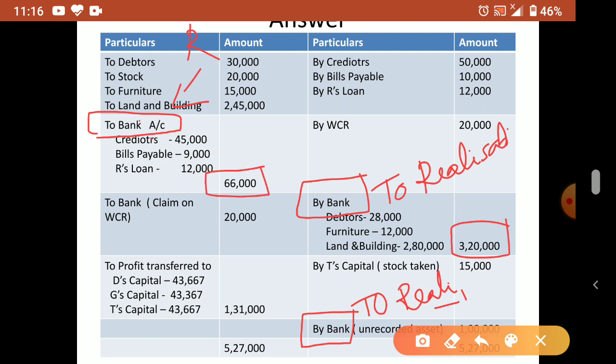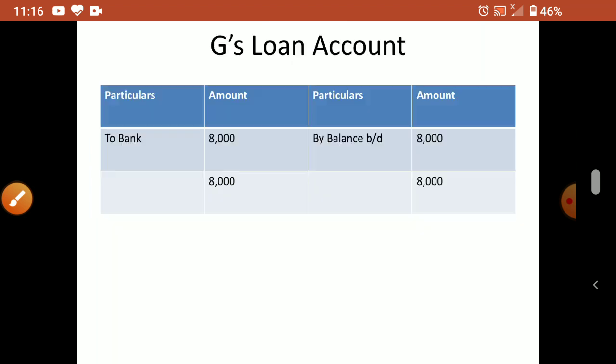You no need to write separately. 66,000. Again, where bank is there? Here on the debit side bank is there. So realization to bank. So in bank what will come? By realization 20,000. Easy, no? Okay, now in the realization account, all bank we have taken to the bank account. Okay, postings done. Now you check in the next account.